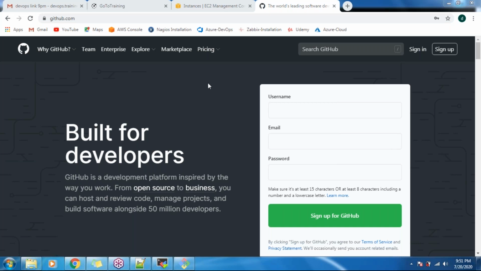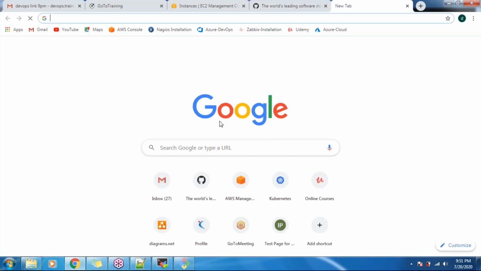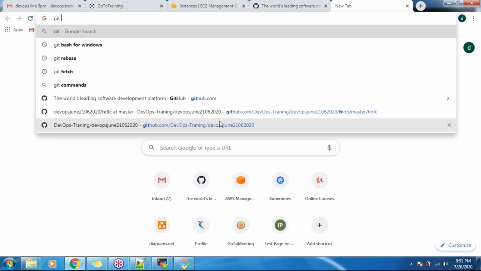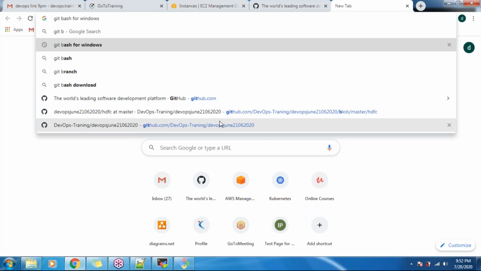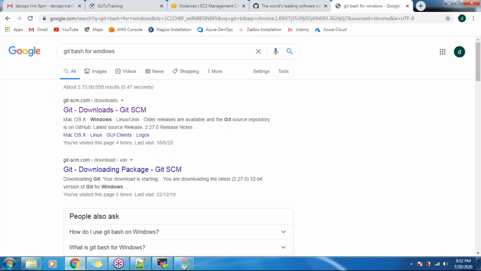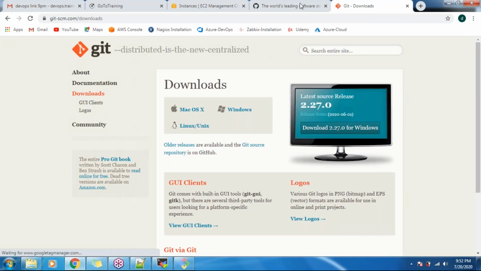github.com. And parallelly download Git Bash, Git Bash for Windows. Click on this, this is the official web page. I have mentioned both. Just click on Windows and it will download the latest Git Bash for you.